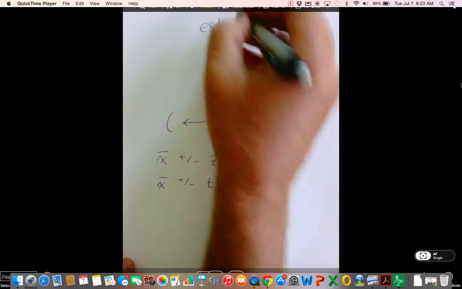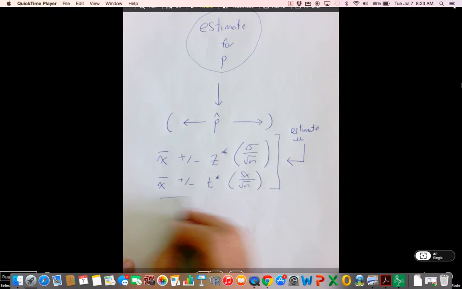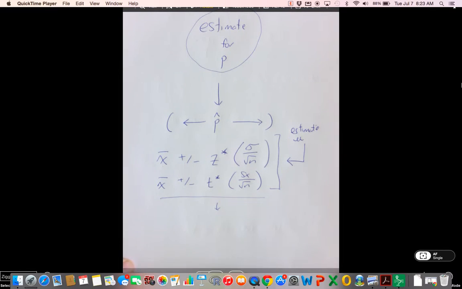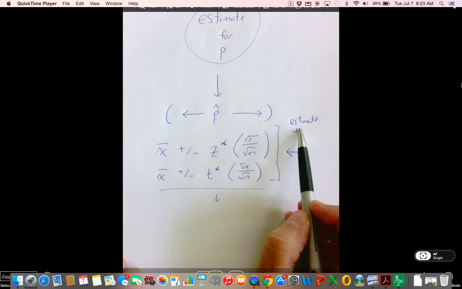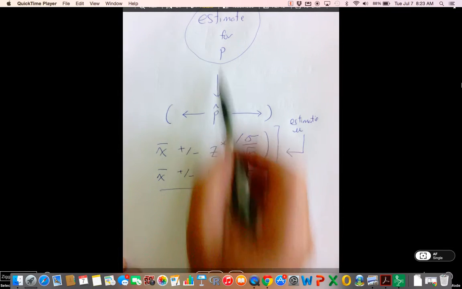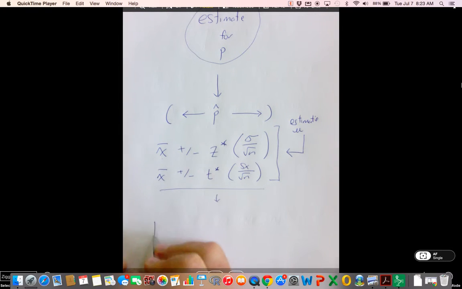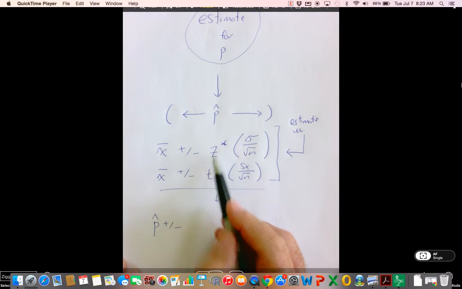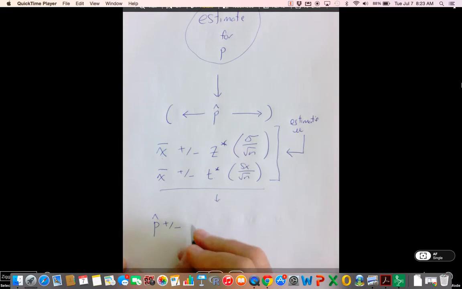Well, what should we do when we estimate P? We should use what we've created here to create a new formula. Now let's think it through, guys. X bar estimates the unknown mu. What's going to estimate the unknown P? P hat. So we're going to put P hat right here. What distribution? Is it the Z distribution or the T distribution? You're not supposed to know the answer to that one. That's my job to teach you that.